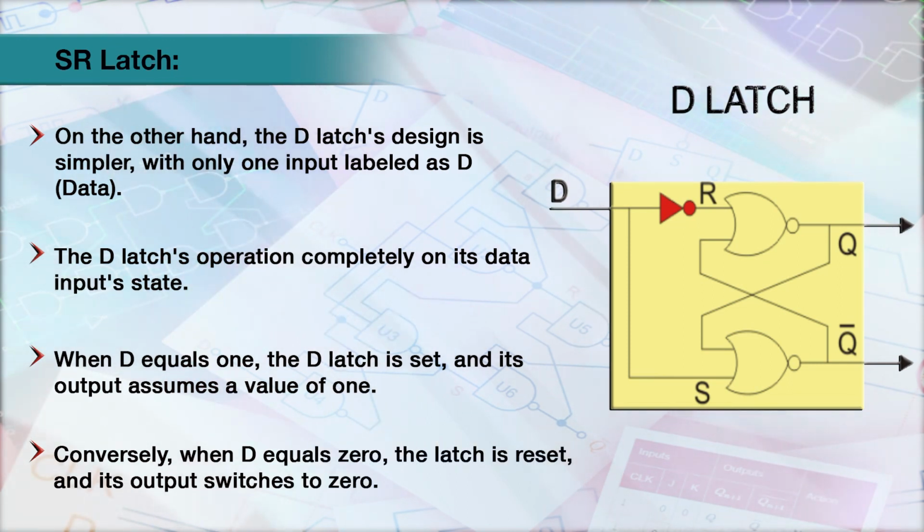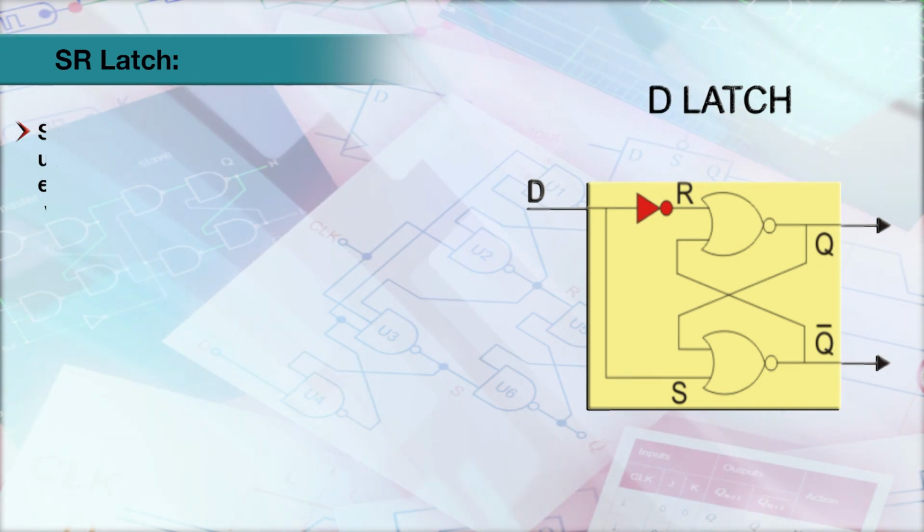Conversely, when D equals 0, the latch is reset and its output switches to 0. This simple yet powerful circuit is useful in various applications.